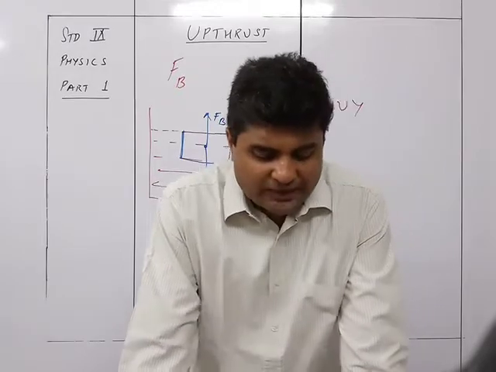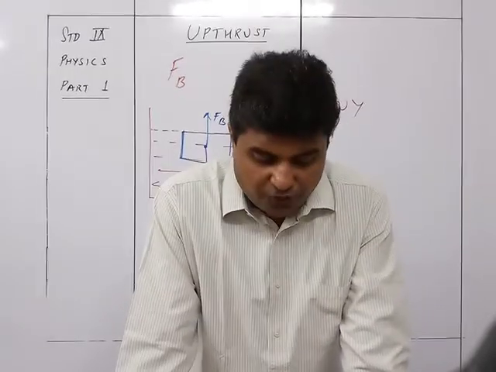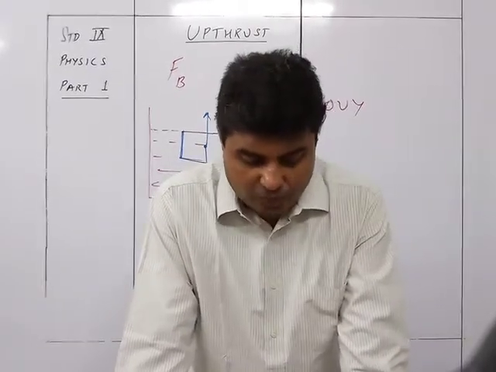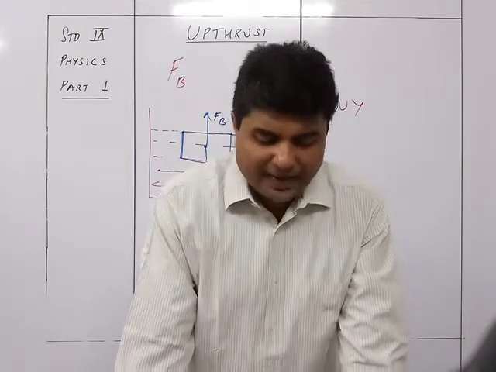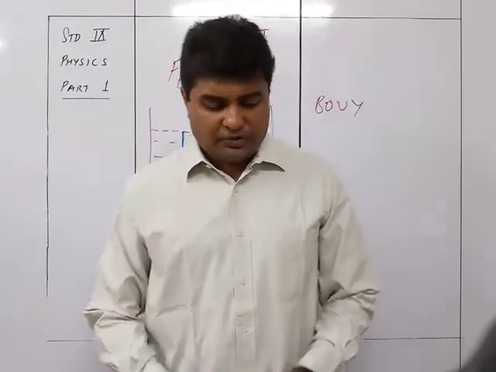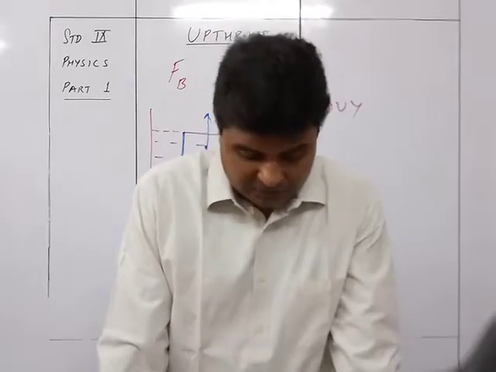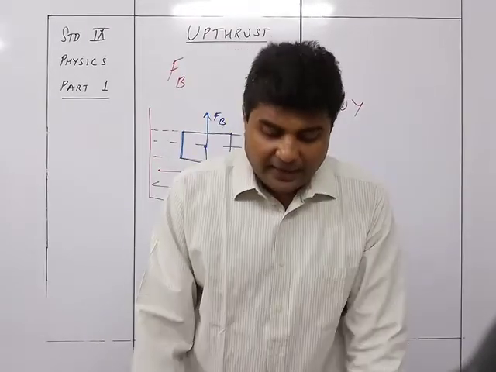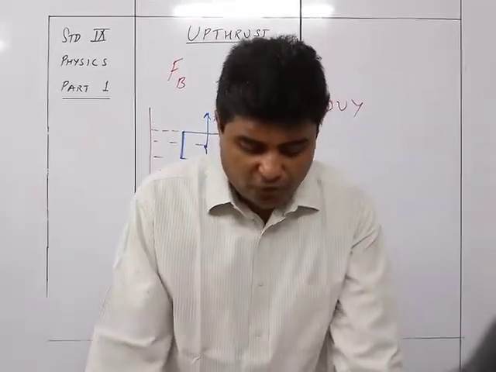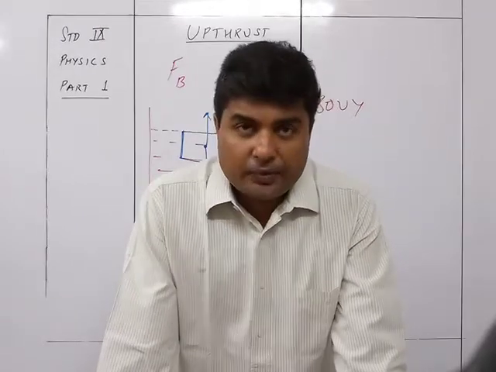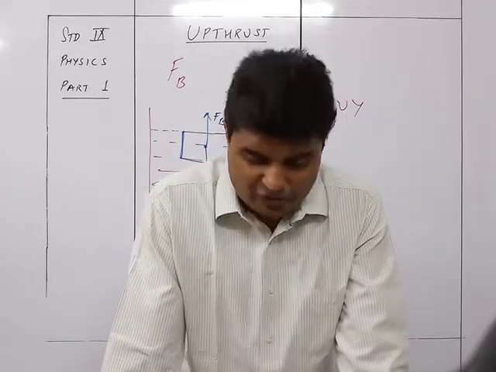So the two forces act on it. One, the weight, the force due to gravity, W, which pulls it downwards, and the upthrust F_B due to water, which pushes the can or cork upwards. It floats in the position when the two forces become equal in magnitude, that is W equals F_B.